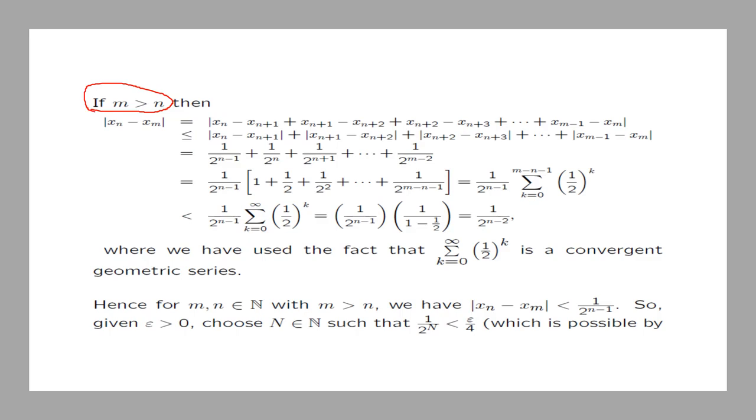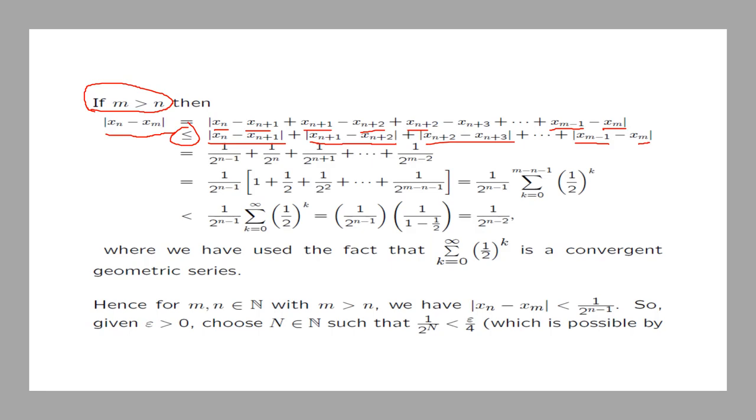Then the distance between x_n and x_m can be written as this, where you simply introduce minus x_{n+1} plus x_{n+1}, minus x_{n+2} plus x_{n+2}, up to minus x_{m-1} plus x_{m-1}. Use the triangle inequality to say that this is less than or equal to the distance between x_n and x_{n+1}, plus the distance between x_{n+1} and x_{n+2}, and so on, up to the distance between x_{m-1} and x_m.